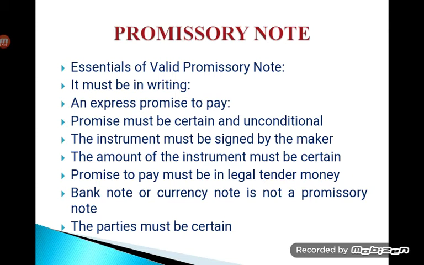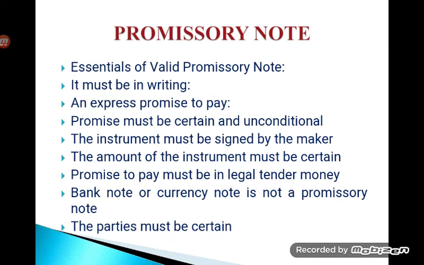The fourth feature is that the instrument must be signed by the maker. So the maker of the instrument has to sign the promissory note. Unless and until he signs the instrument, it will not be a valid promissory note. So the maker has to sign the promissory note to make it more valid and legal. The amount of the instrument must be certain. He has to specifically mention who the payee is, to whom he is going to make the payment.